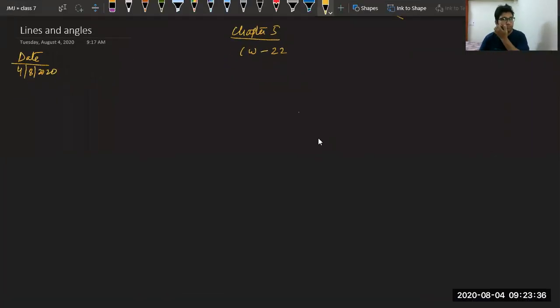So chapter number 5, lines and angles. This is the starting of geometry part for you all. Before understanding anything, we have to understand the basic terms. That is, first, what is a line?